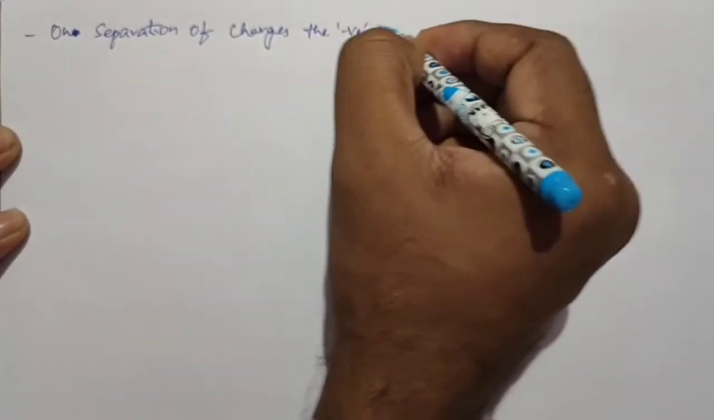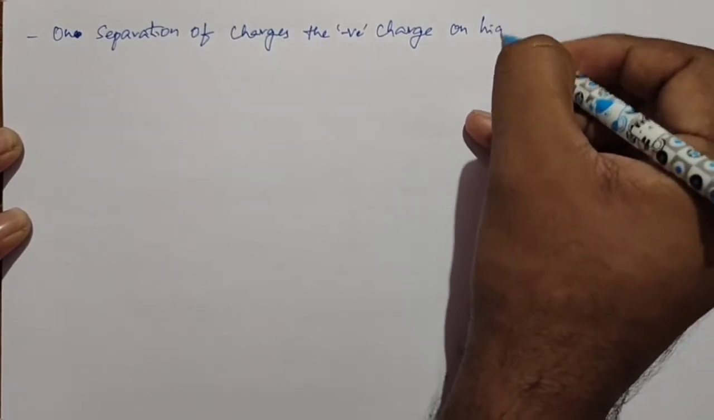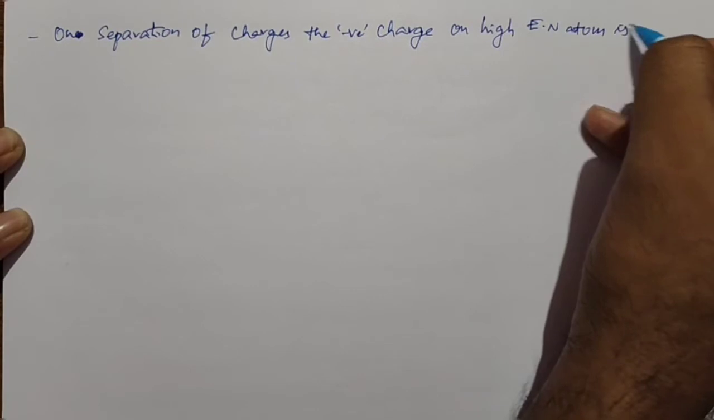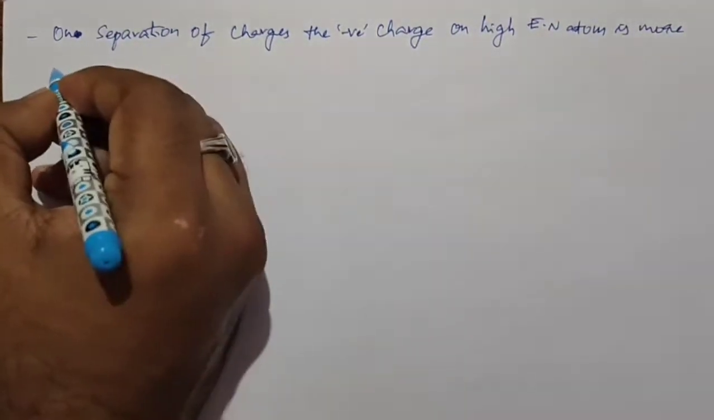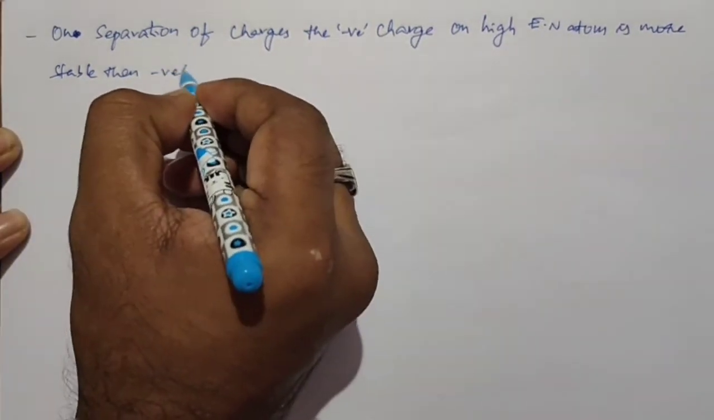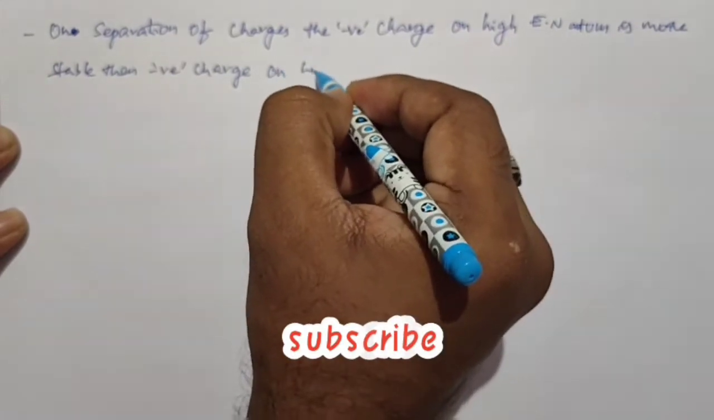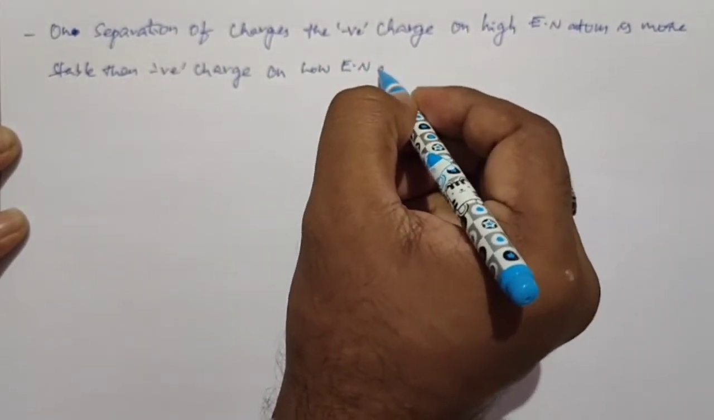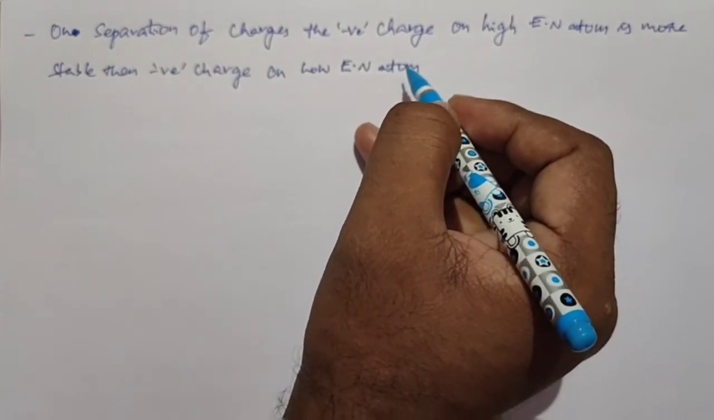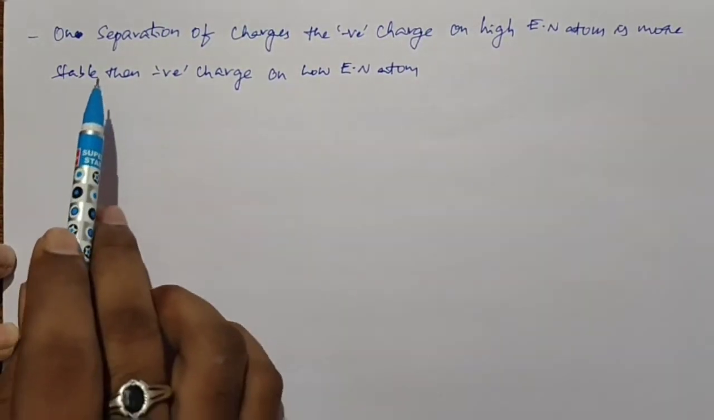the negative charge on a highly electronegative atom is more stable than a negative charge on a low electronegative atom. For better understanding, here we just take one example. So before going to the example, just see rule number 4.